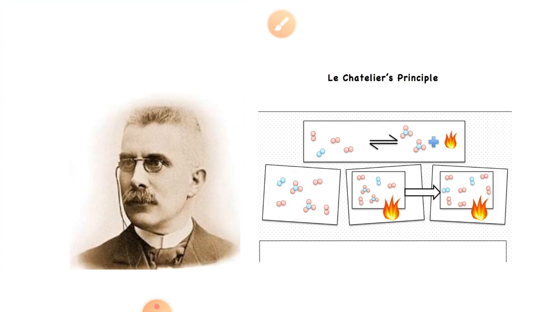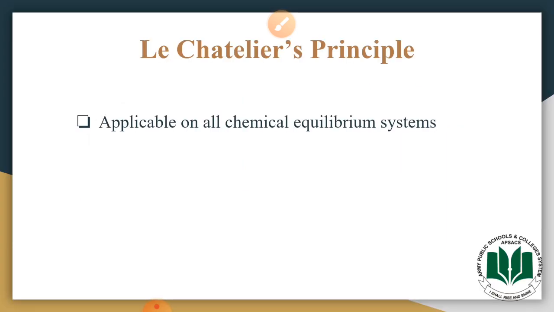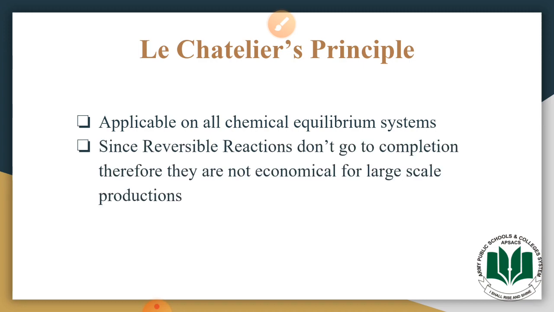This principle was proposed by Henry Le Chatelier, and this principle is applicable on all the chemical equilibrium systems. Like we know that in all the reversible reactions there is a dynamic equilibrium, so this principle is applicable on all the reversible reactions.